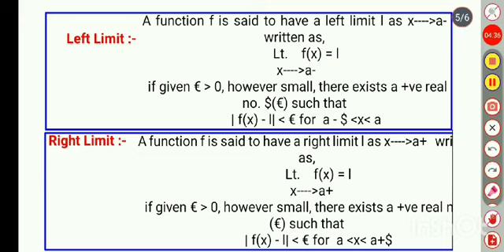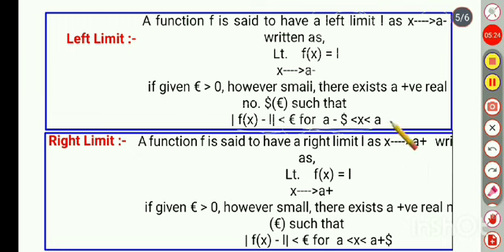These definitions are similar to the main and basic definitions we have learned about limit and continuity. But what about left limit? The only difference is that here x would approach a negative. That is, a function f is said to have a left limit L as x tends to a negative, written as limit x tending to a negative of f(x) equals L, if given epsilon greater than 0, however small, there exists a positive real number delta depending upon epsilon such that |f(x) minus L| is less than epsilon for a minus delta less than x less than a.